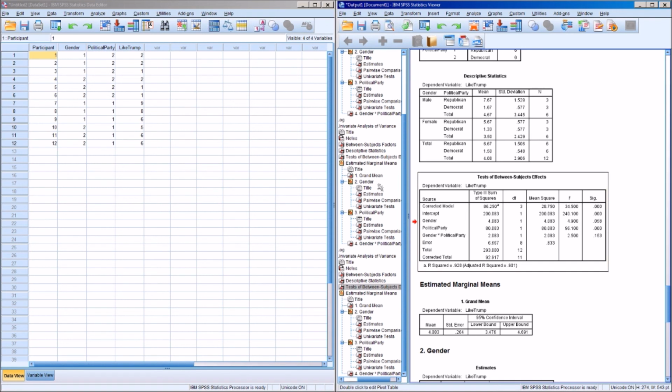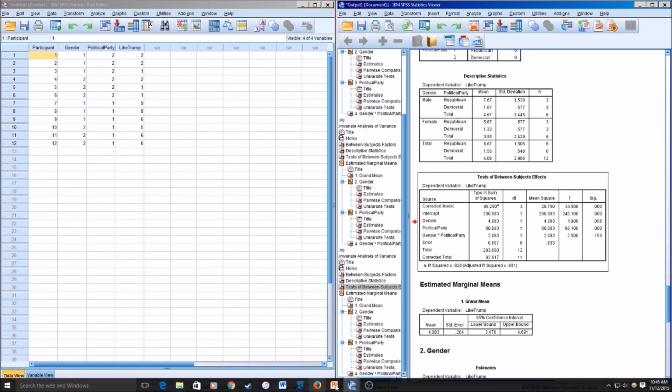This is how you run a two-way between groups ANOVA in SPSS. Complicated to run, complicated to interpret. If you have any questions, please ask me. I'm more than happy to discuss the concepts behind it. I think it's really interesting, and you'll have a lot of fun doing the homework. All right. Thanks for watching.